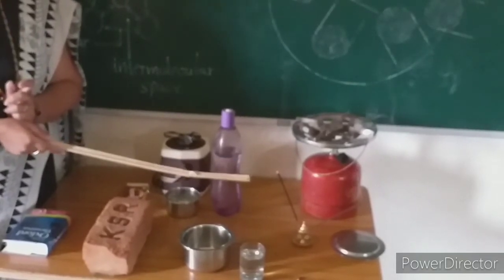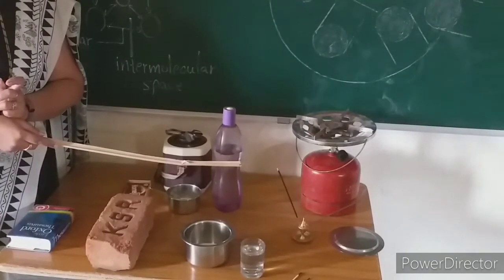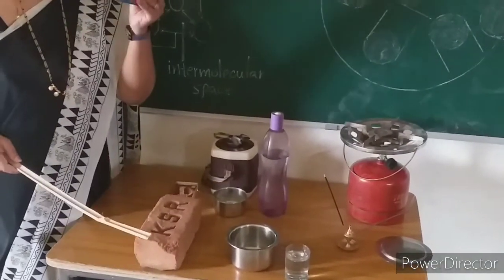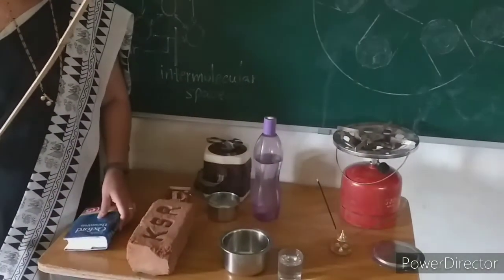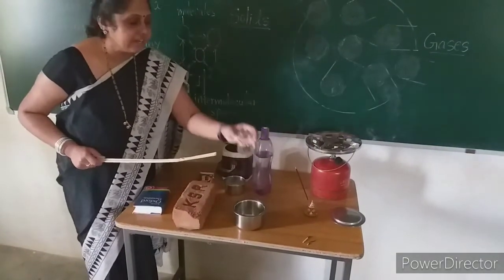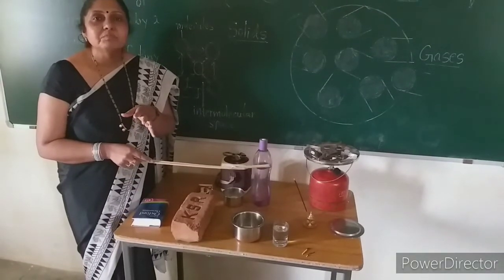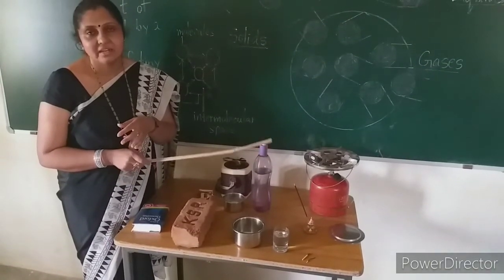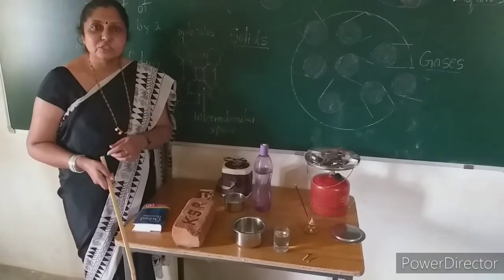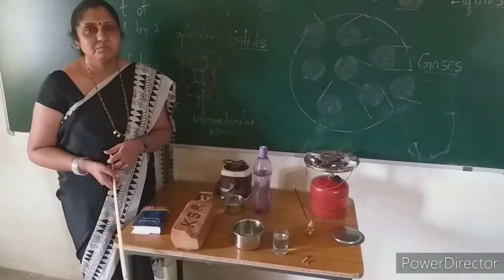So, this is the gaseous state of matter. Is it clear, children? So, here I have a brick, a solid state. Then I have poured water in this glass, it is a liquid state, and I have burned the incense stick here, it is the gaseous state of matter. So, how many states are there, children? Then you have three states: solid, liquid and gaseous.